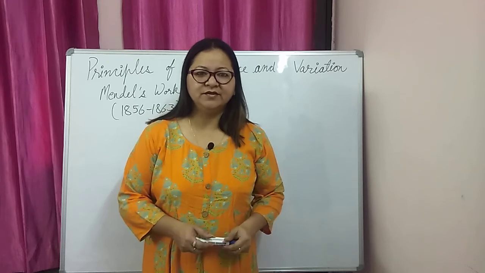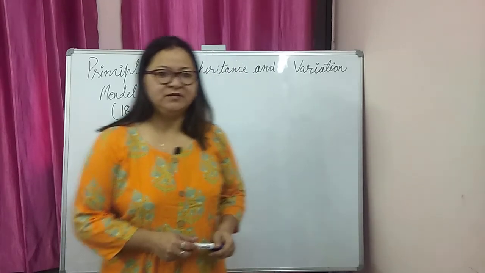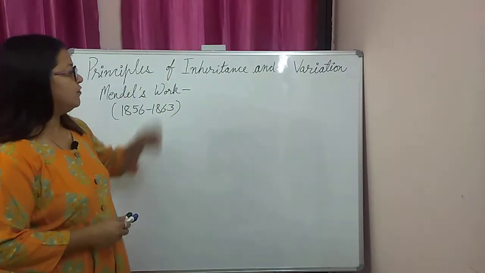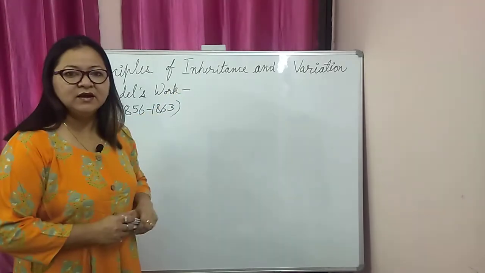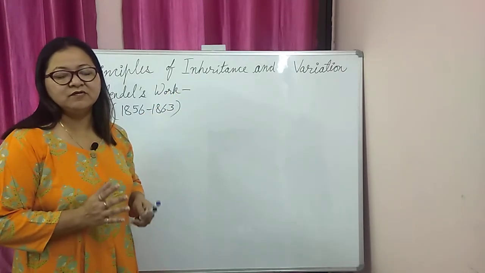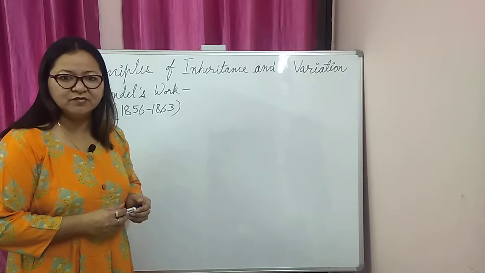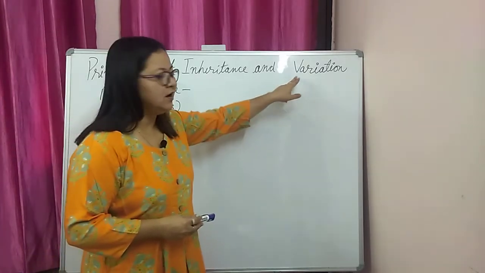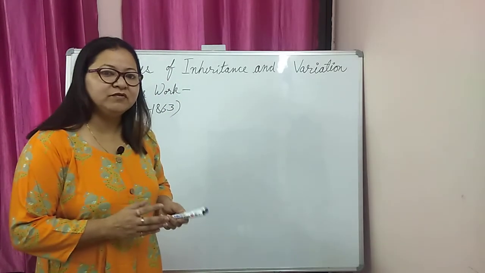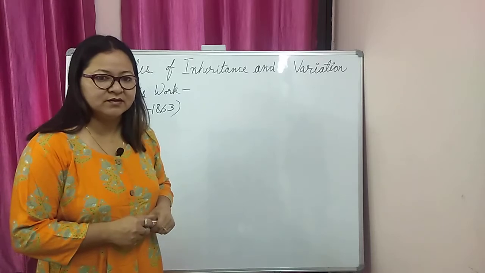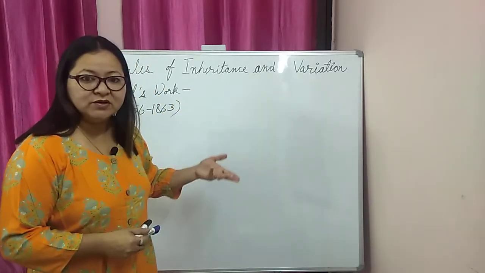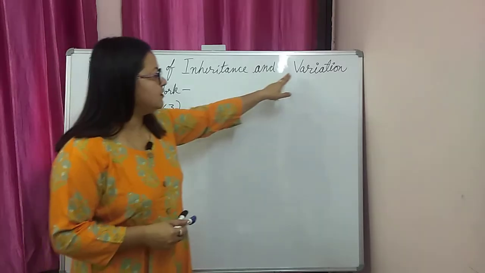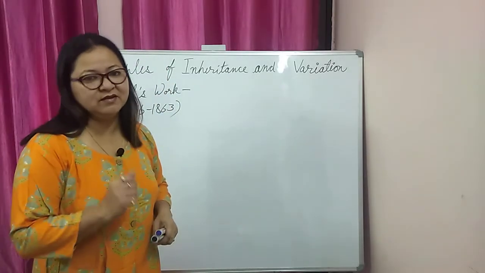Good morning, students. Today I will start the chapter Principles of Inheritance and Variation. Here are two terms. Inheritance is the process of transfer of characters from parents to offspring. Variation is the degree of differences among the characters. The science of biology that deals with inheritance and variation is called genetics.